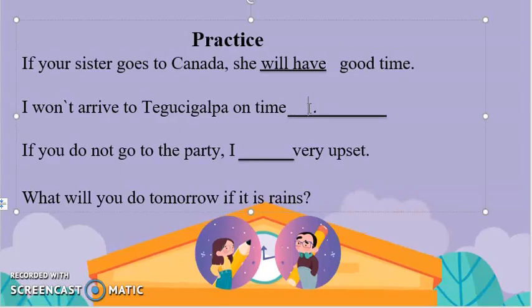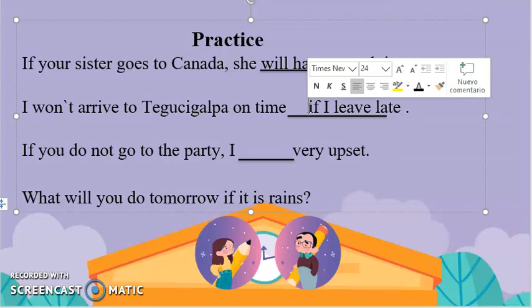Okay, number two: I won't arrive in Tegucigalpa on time. What is the result? If I leave late.